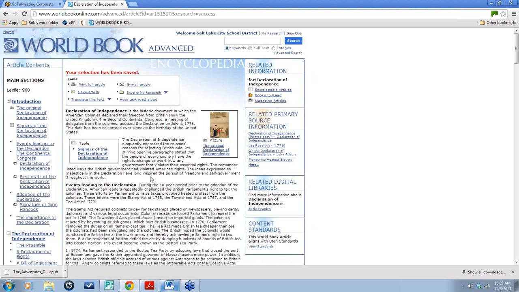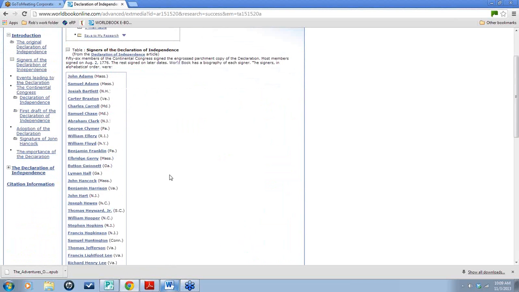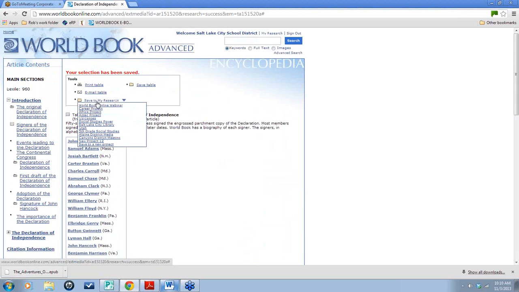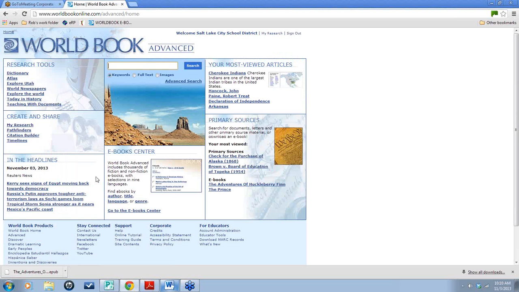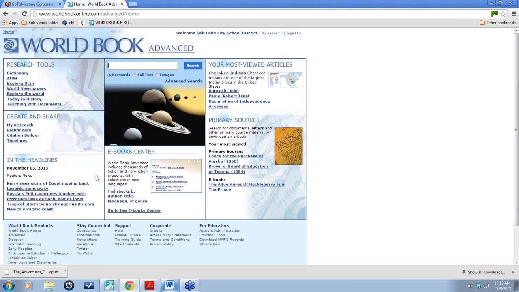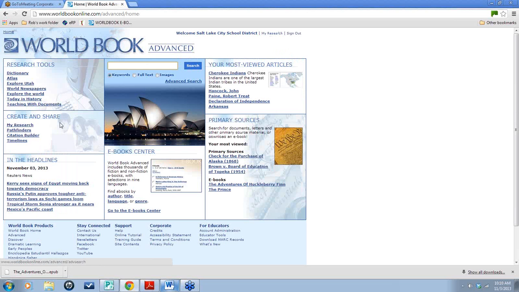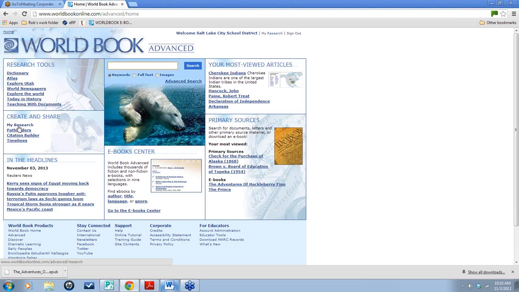And while you're still in the article, I can now go look at the table, and this shows all of the names of the people who signed the Declaration of Independence. So maybe I want to save that as well, and now that's been saved to my research. So it's very, very easy to go through and do that and save a lot of information on a specific topic. And again, it's the My Research tab up here, and it's also located here under Create and Share.